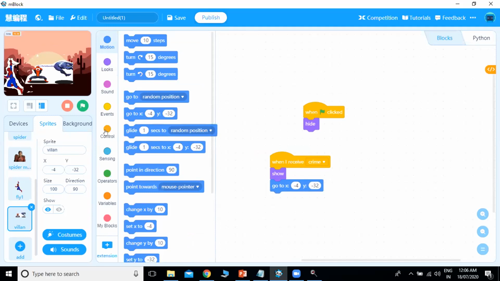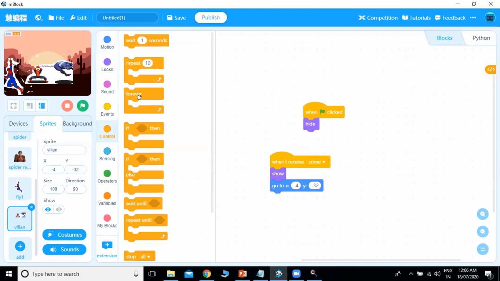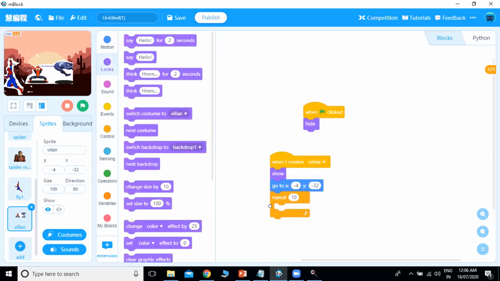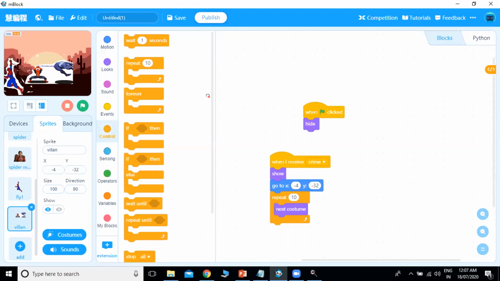Now what we will do, we will go to repeat, and we will use next costume, and we will put the interval between the changing of the costume as 0.5 seconds. So it will give you the illusion that it's changing very fast.